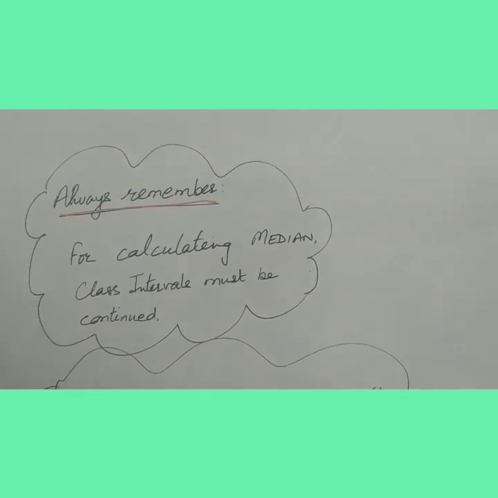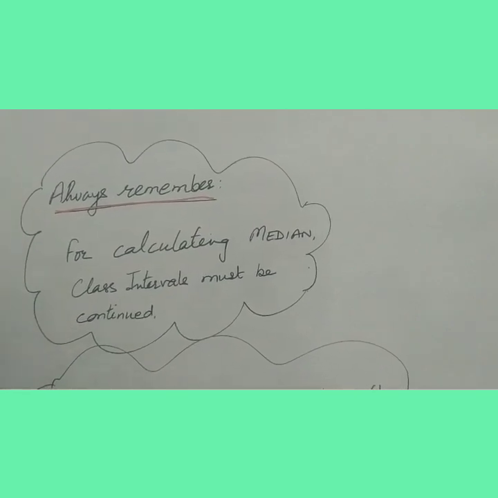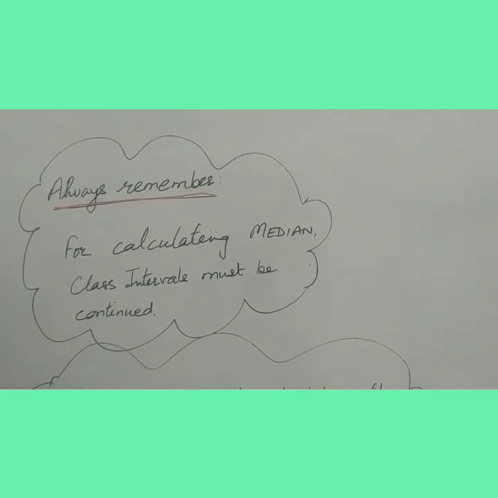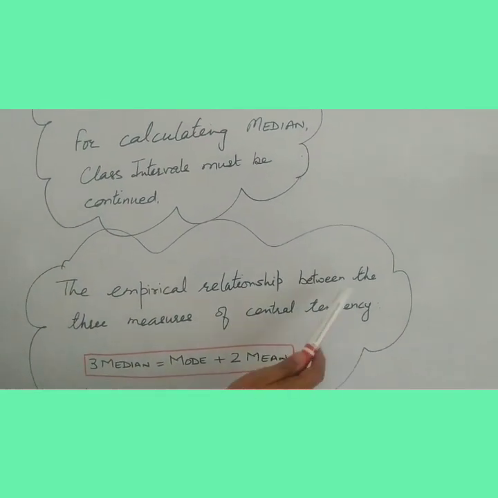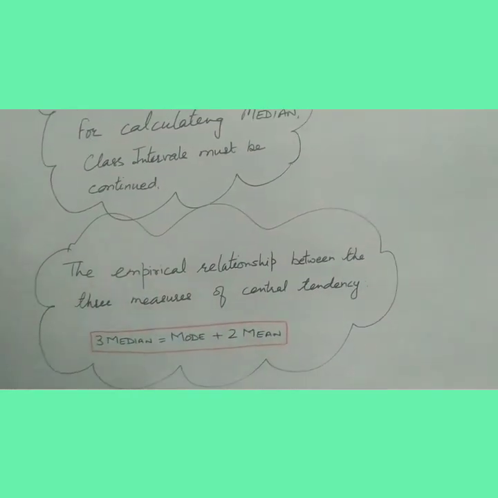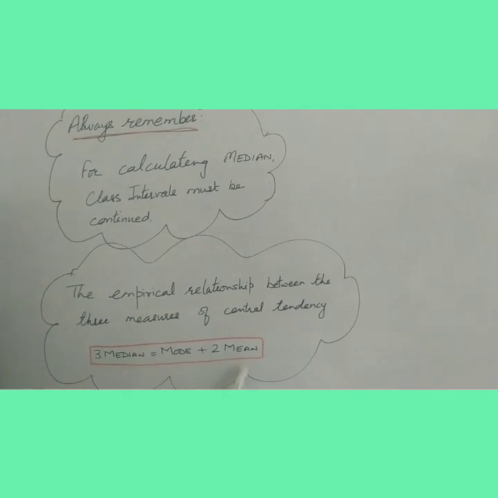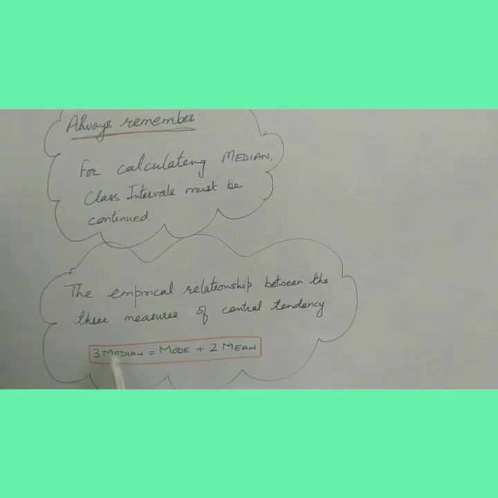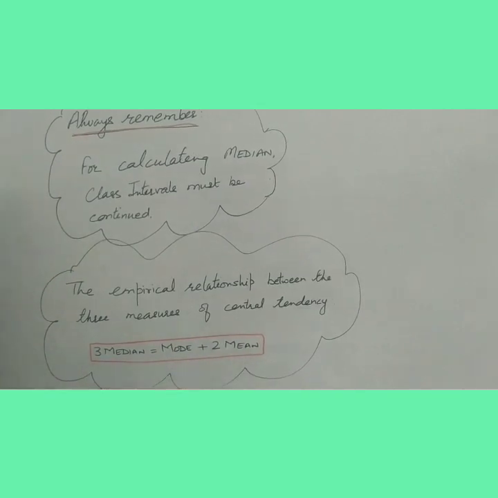And the second new thing: since you have read about the mean, mode and median, now the empirical relationship between the three measures of central tendency, that is mean, mode and median, is 3 median is equal to mode plus 2 mean. This is the relationship between the three measures of central tendency. आपको ये वाला रिलेशन याद होना चाहिए.